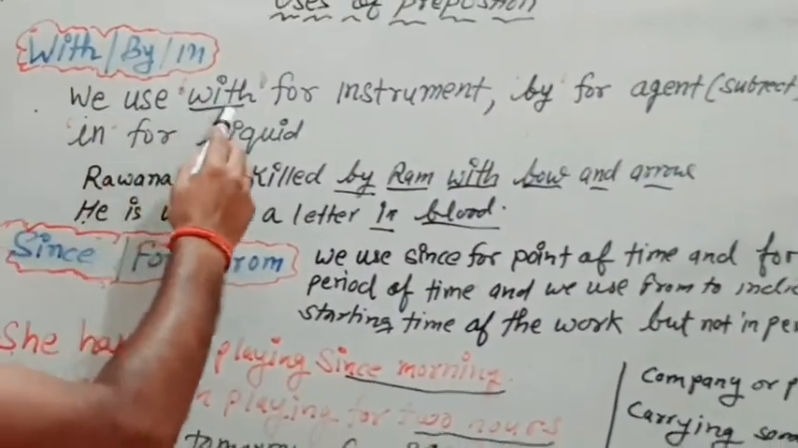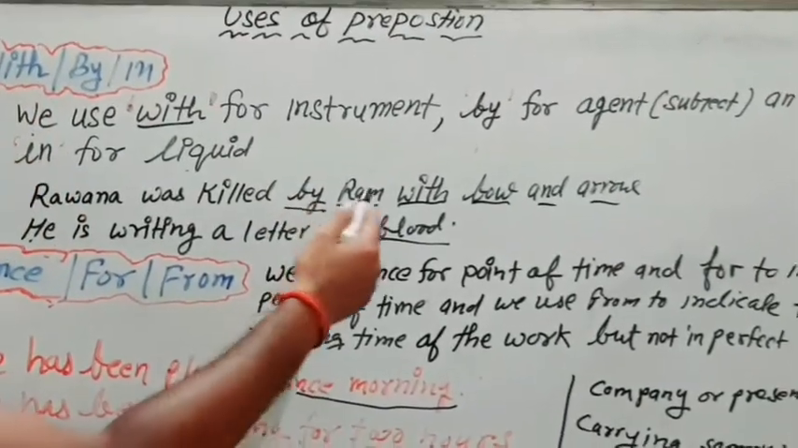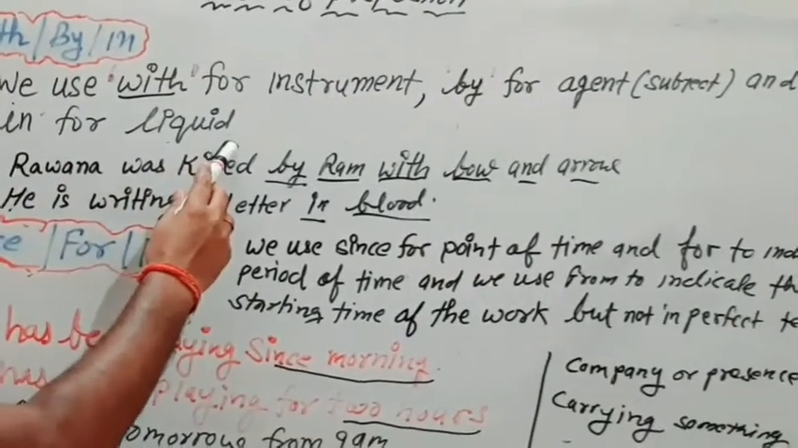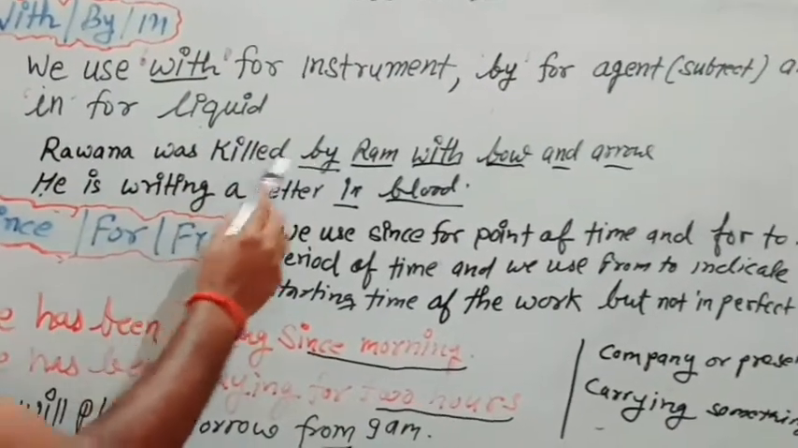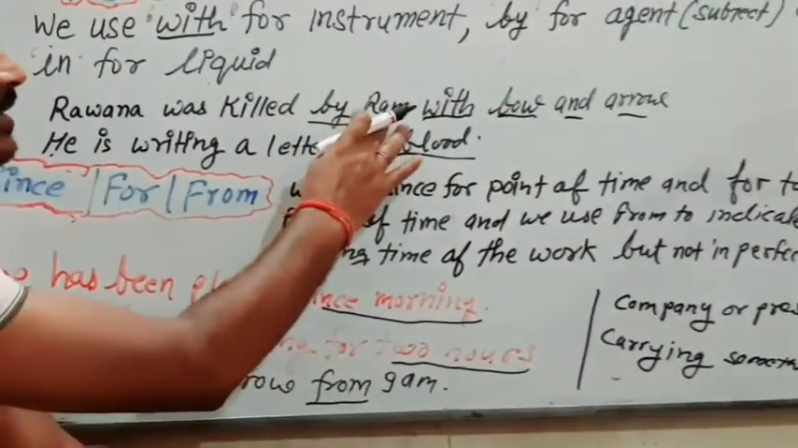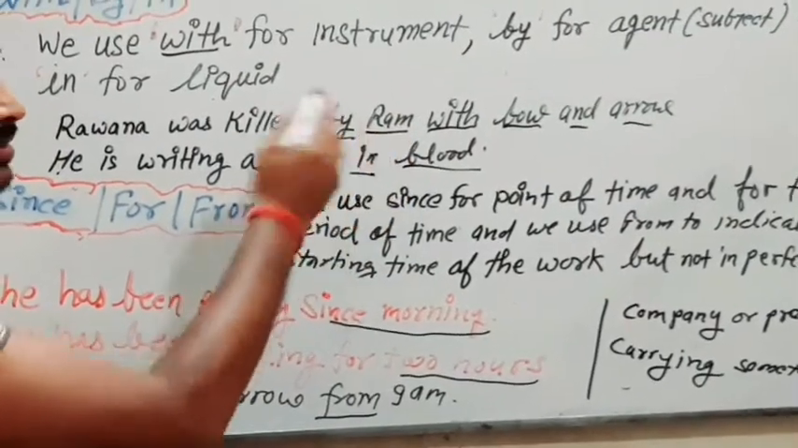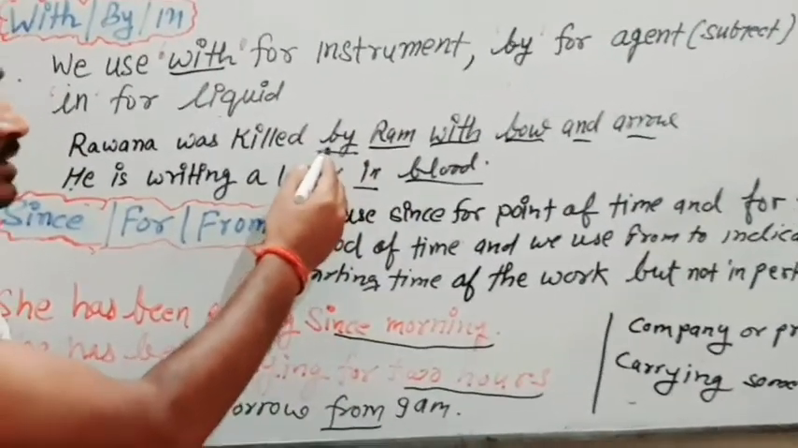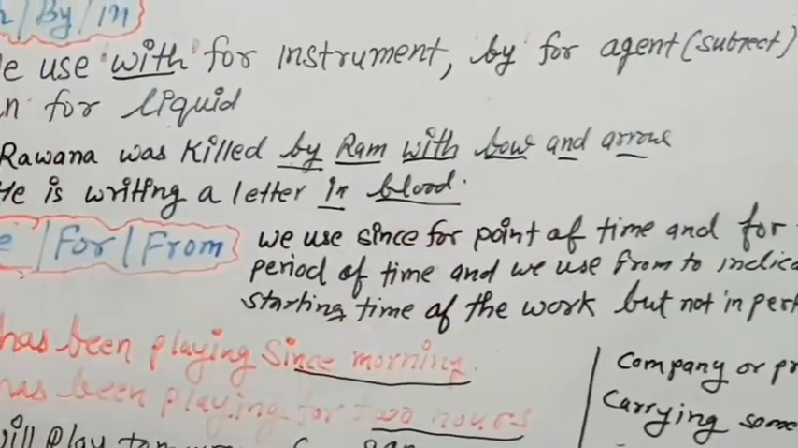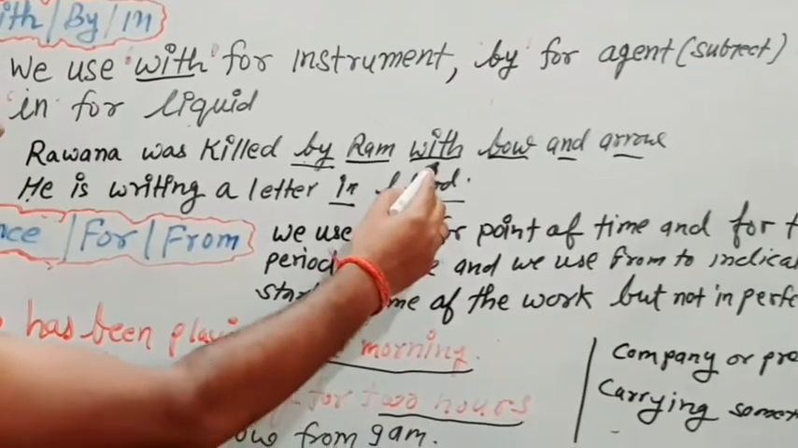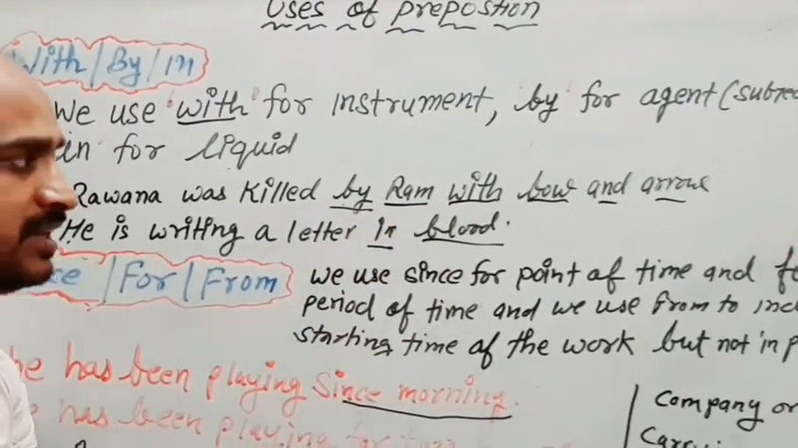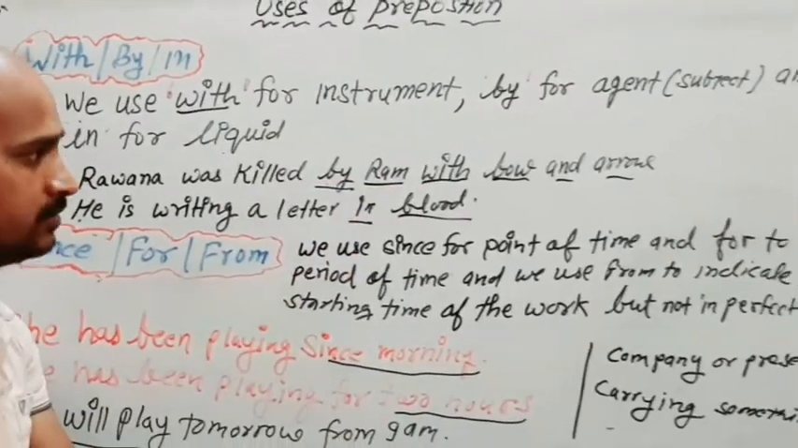So we use with for instrument, we use by for agent, and we use in for liquid. Just see the example. Ravana was killed by Ram with bow and arrow. So here we have Ram, which is agent, that's why we are using by here. Bow and arrow are instrument, that's why we are using with here. So whenever there is agent we need to write by, whenever there is instrument we use with.